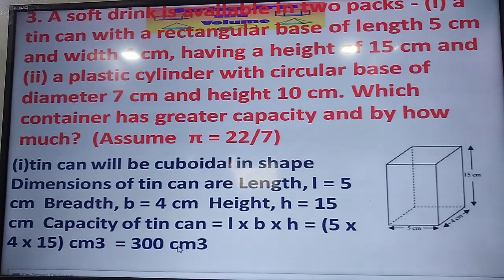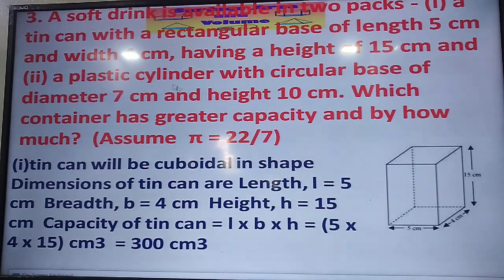That is equal to 300 cubic centimeter, the volume of this cuboidal soft drink container. So this is 300 cubic centimeter. If the volume of the cylinder is more than this 300, then we can say the capacity of the cylindrical pack is more. If it is less, then we can say otherwise.